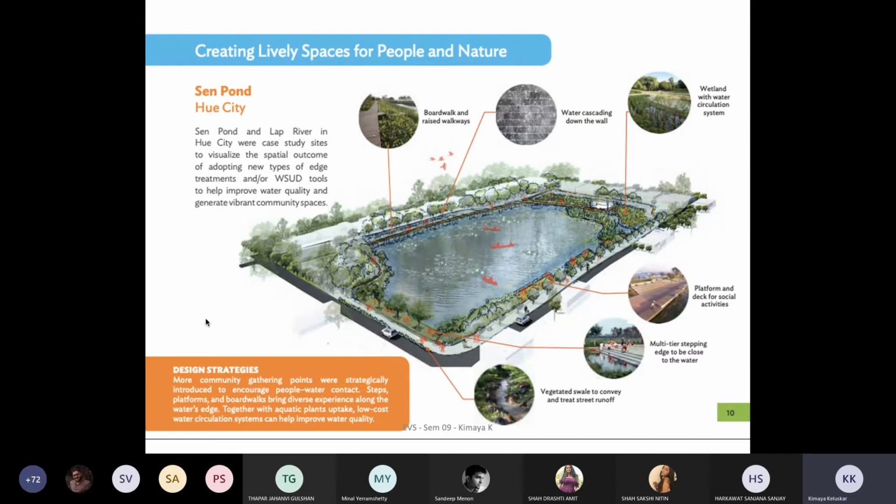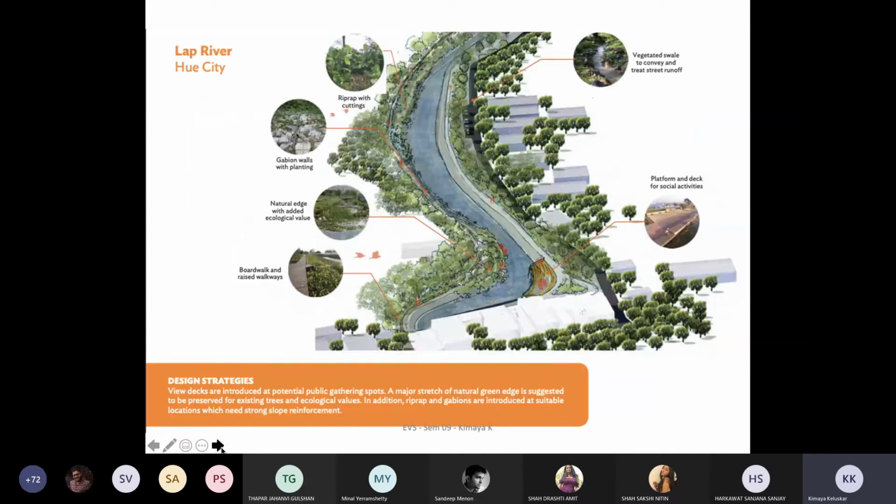Algae formation will definitely be there, but the amount of algae formation can be controlled if the water is not stagnant. And then there are, of course, other aquatic plants which can be introduced, and then the fishes and all these, which can create the turbulence and create an ecological kind of place.